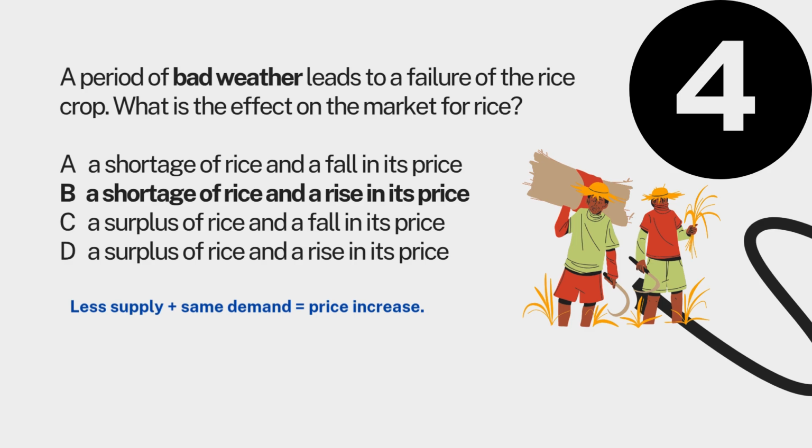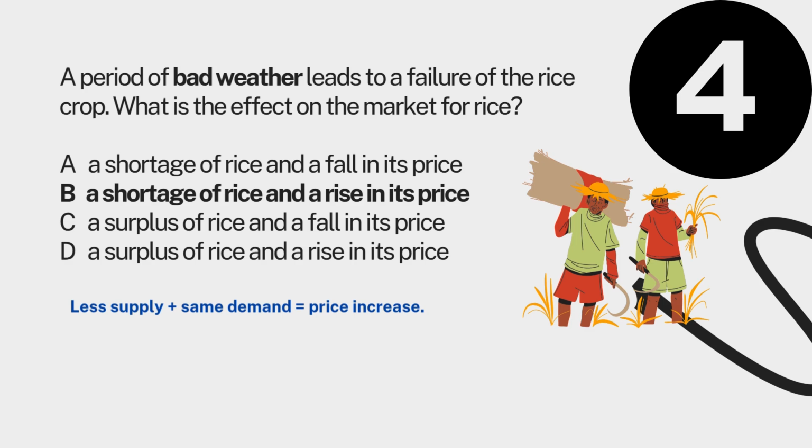Before I give you the explanation, let's take a look back at the question. The bad weather damages the rice crop, meaning there is less availability of rice. Less rice is available in the market, so there is what we call shortage.